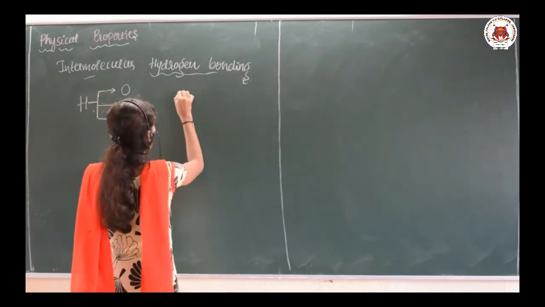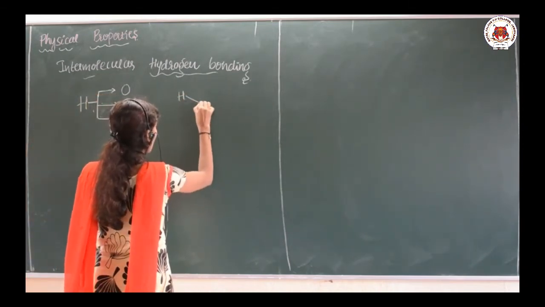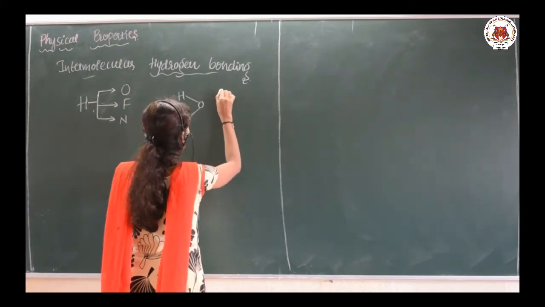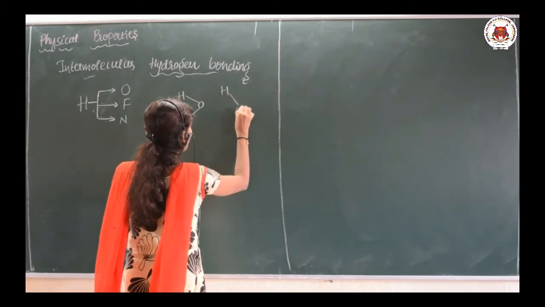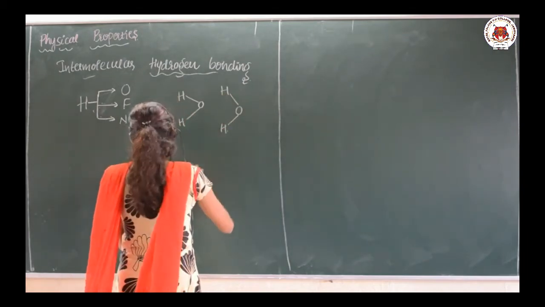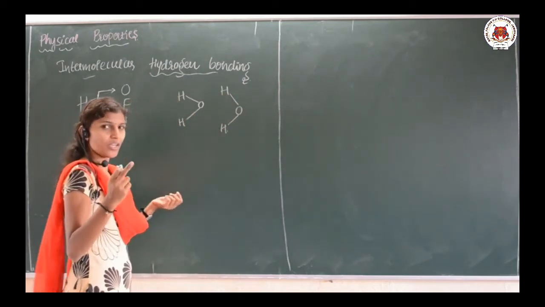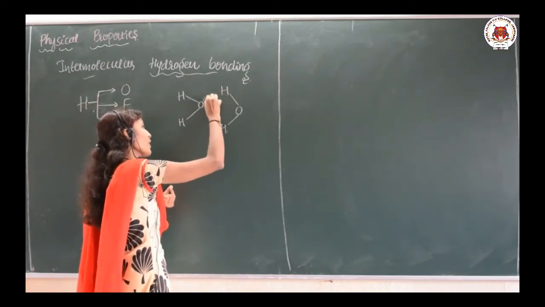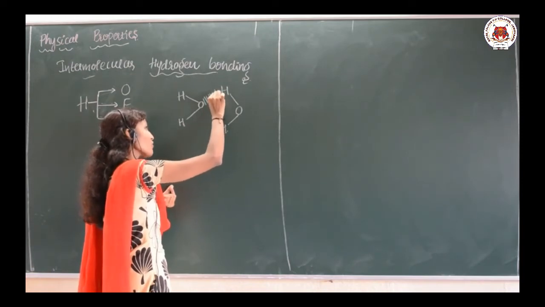For example, let us take the water molecule. As I said, a hydrogen bond is the hydrogen bonding with an electronegative element like oxygen.